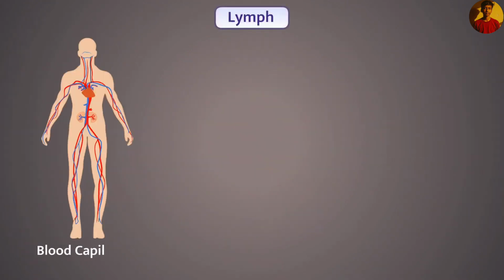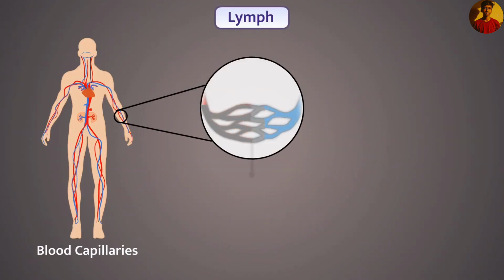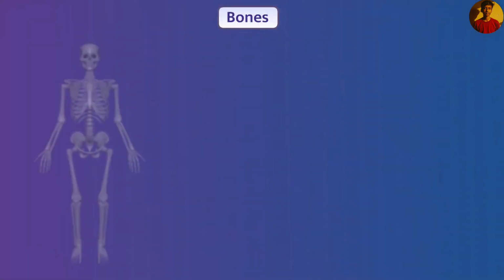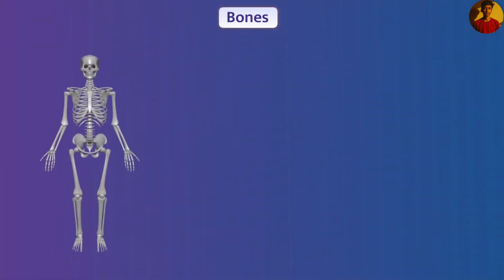From blood capillaries, a fluid is secreted, which is called lymph. This fluid is present around the cells of the body. The cells of the lymphatic tissue, that is, white blood corpuscles, are suspended in the fluid matrix. Lymph provides immunity to the body. We know that bone also connects the different organs of the body with each other. That's why bone is also a type of connective tissue.